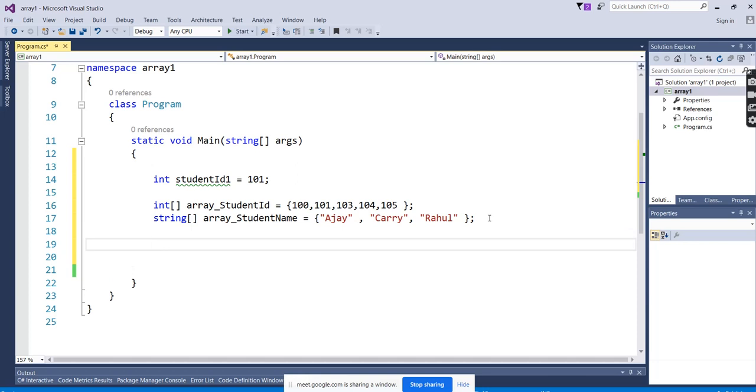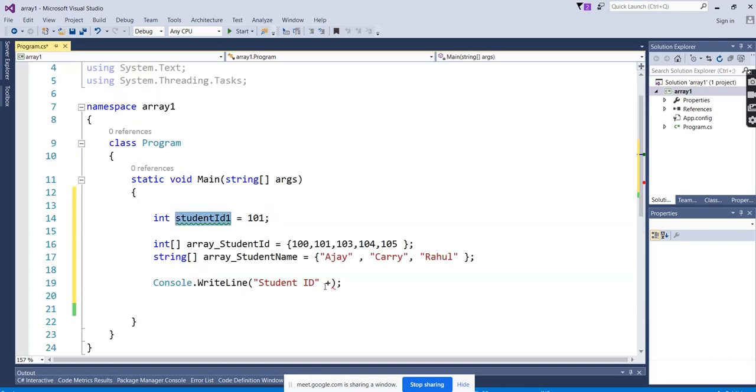Now we want to display the values. How to display the values? Earlier, we used Console.WriteLine, student ID, ID equal to the variable, because it's one value, so the student ID is going to display.